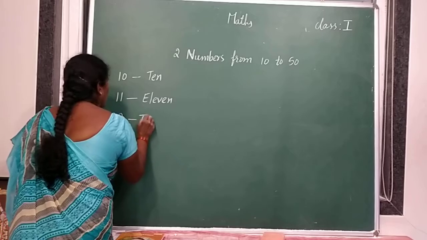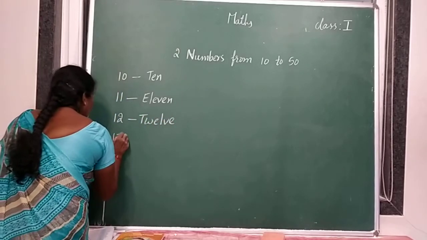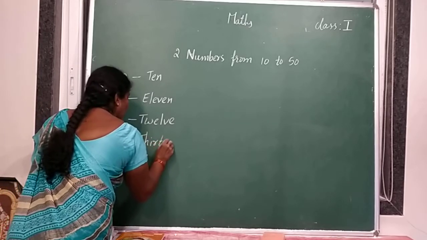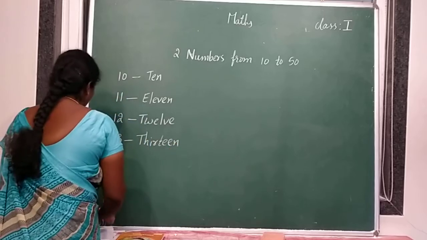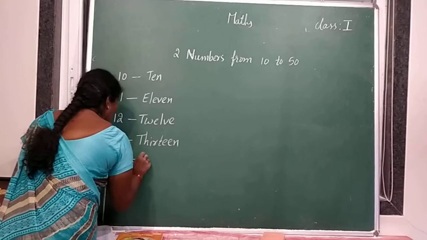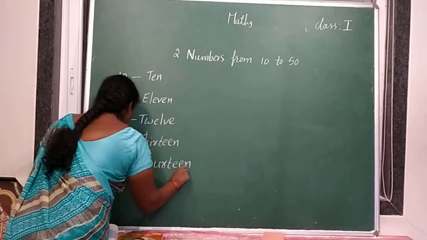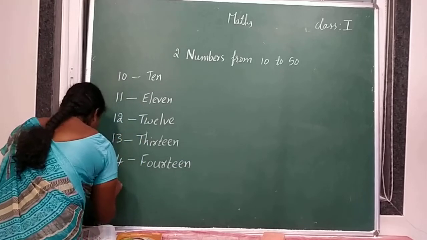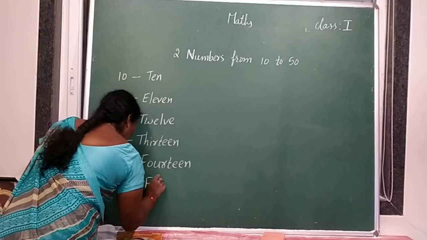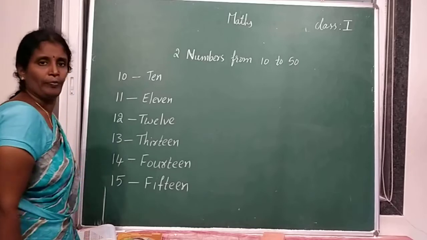Next, 12. T-W-E-L-V-E, 12. After that, 13. T-H-I-R-T-E-E-N, 13. Next, 14. F-O-U-R-T-E-E-N, 14. Next, 15. F-I-F-T-E-E-N, 15.